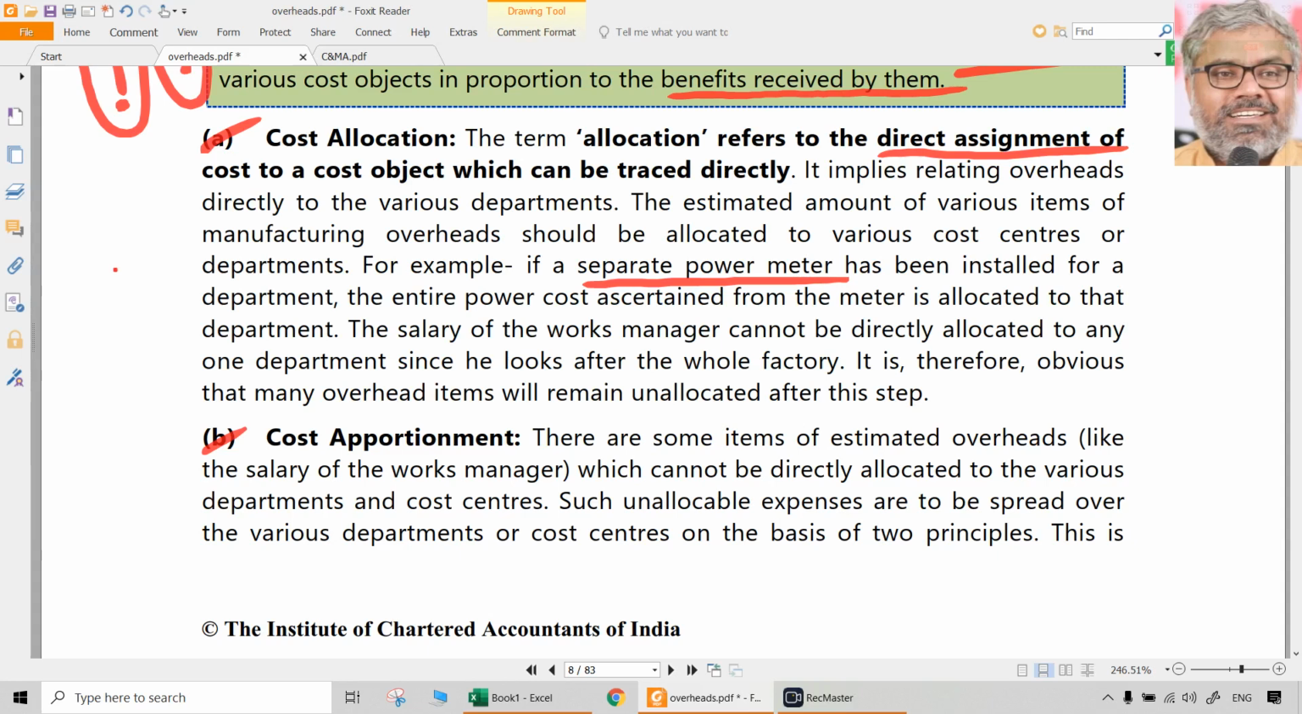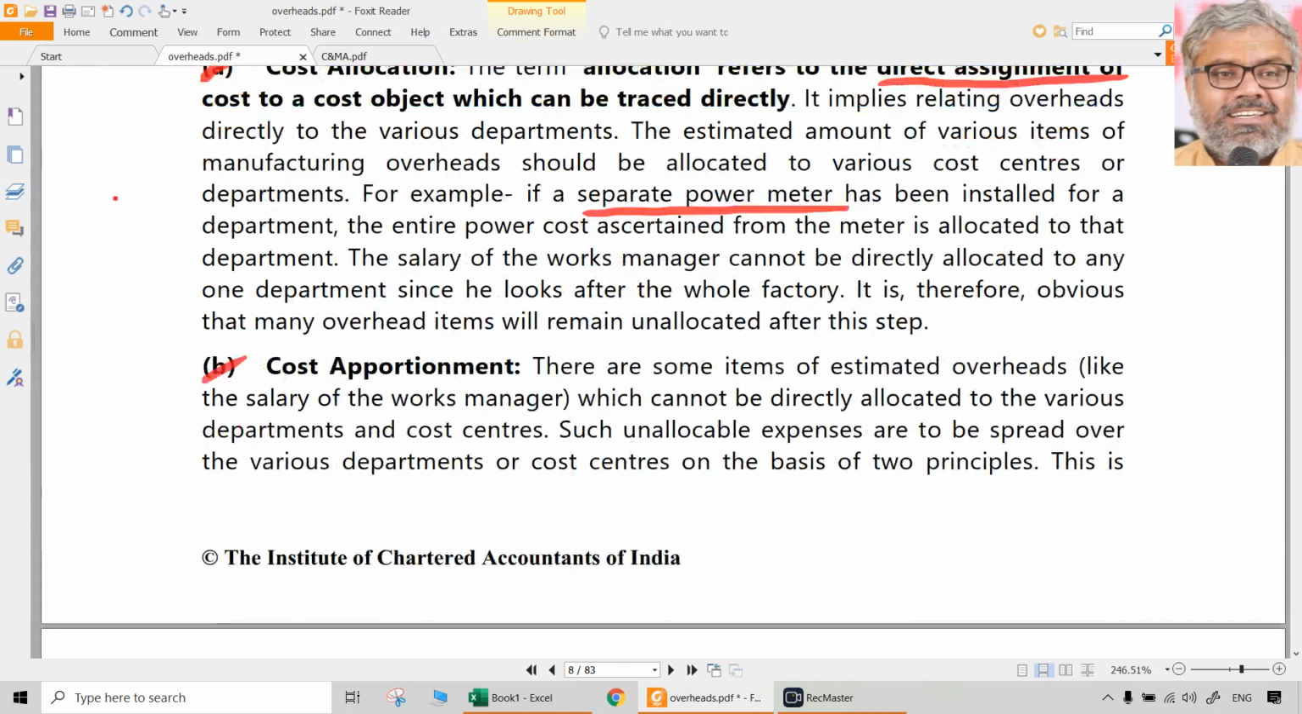So there is no point of apportionment. Directly you can allocate it to each department according to the consumption of that department, taking the meter reading. So like that, cost allocation is something where we have to identify certain overheads only, but we can trace them with a particular cost object or a cost center or a department or a product, as the case may be.